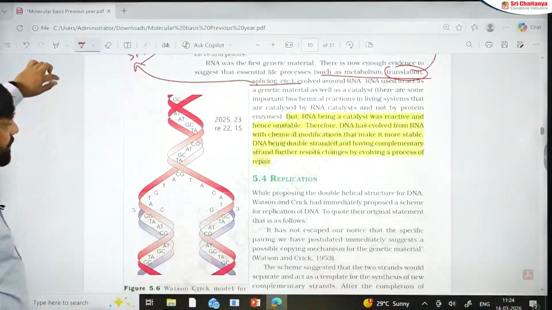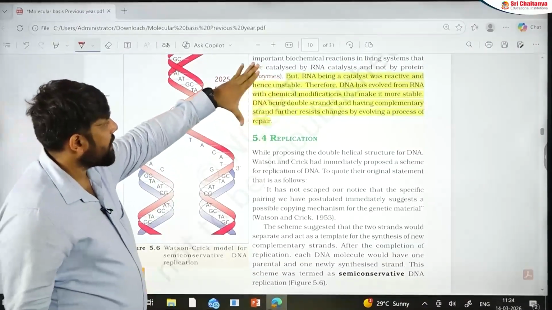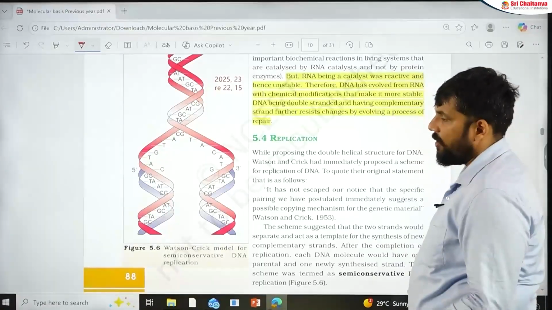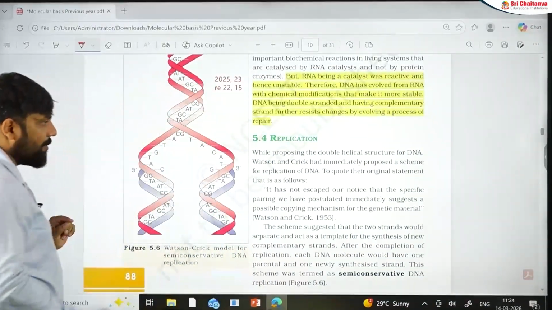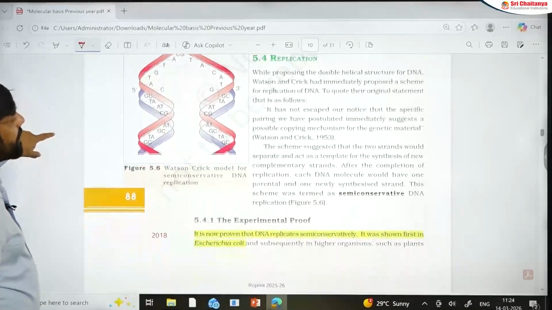Next portion. Questions have appeared on these particular lines, how DNA has evolved from RNA, and how RNA is still a central molecule in most of the metabolic processes.